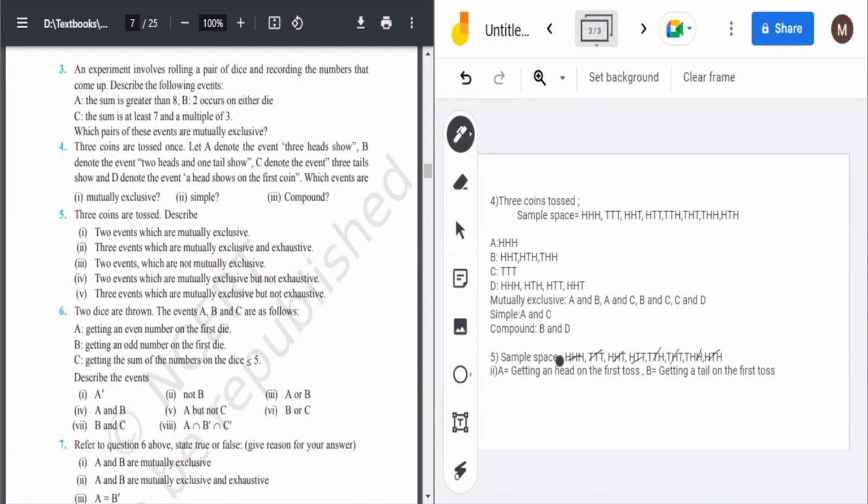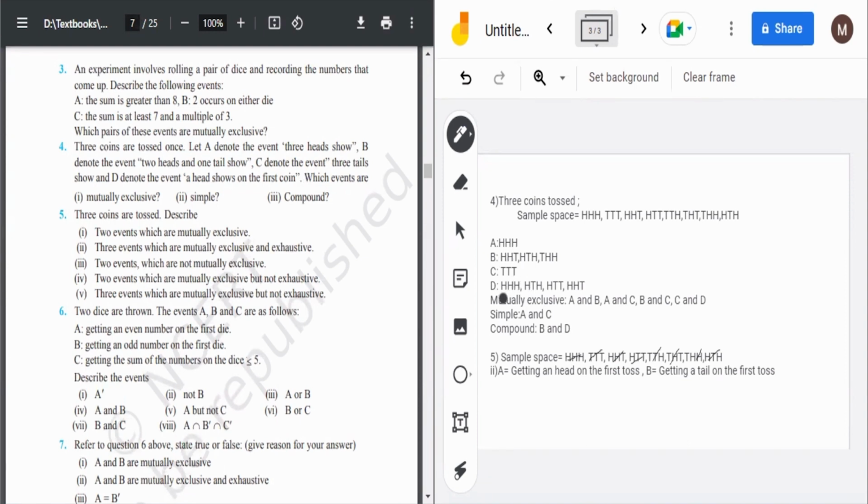Okay, so we have done the first part, second part also. Then third, two events which are not mutually exclusive, which we have done above also. We can take A and D, three heads shown and a head shown on the first coin. These are not mutually exclusive because head is overlapping in both.